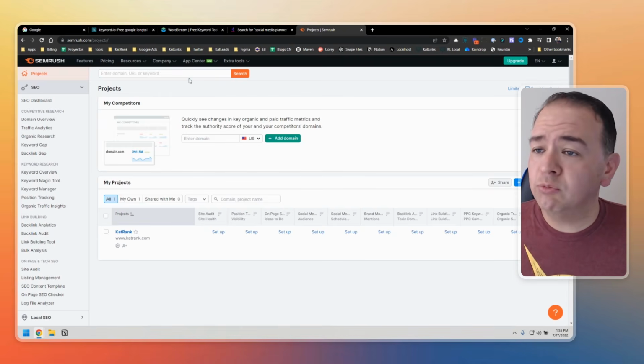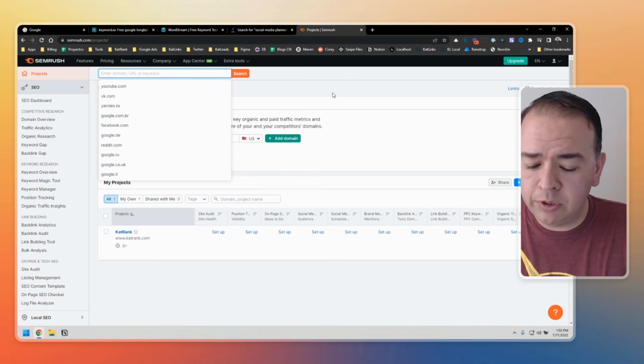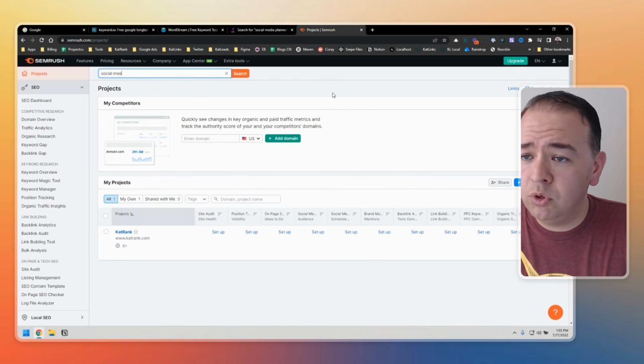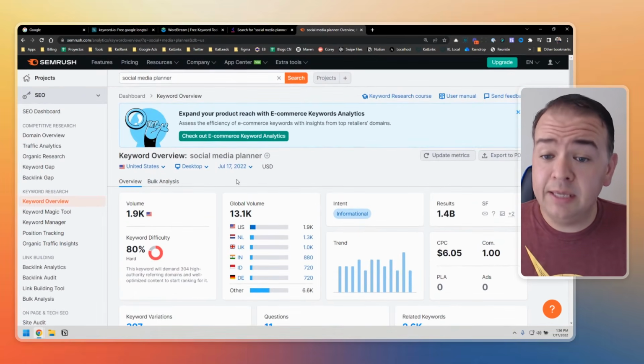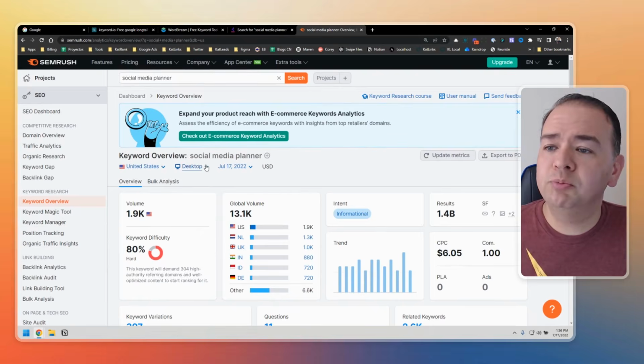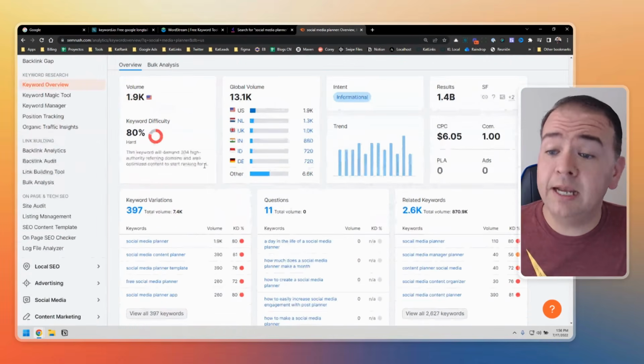So just go to semrush.com, create a free account, and then jump in here and just enter the keyword. Again, social media planner. So here is the information. As you can see, there's a lot more data that SEMrush provides. SEMrush is a great tool, as I said.